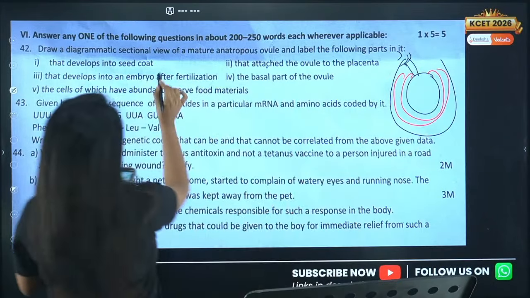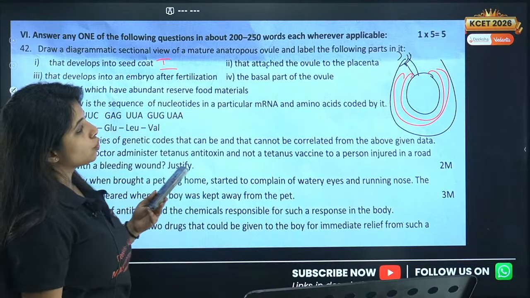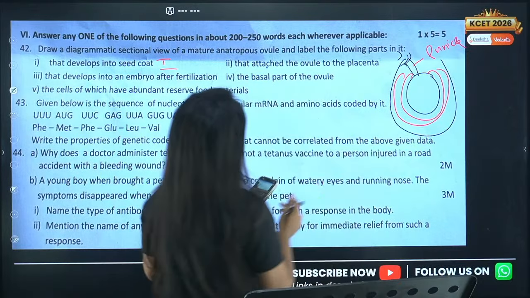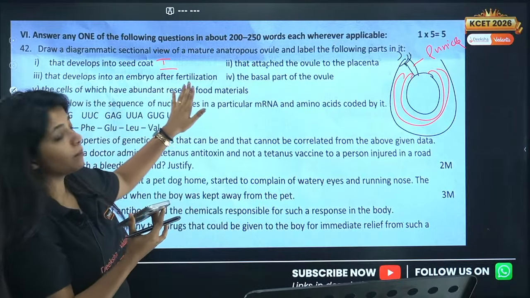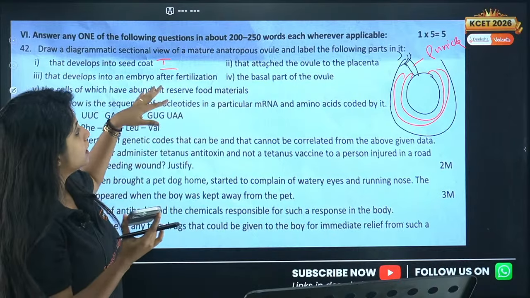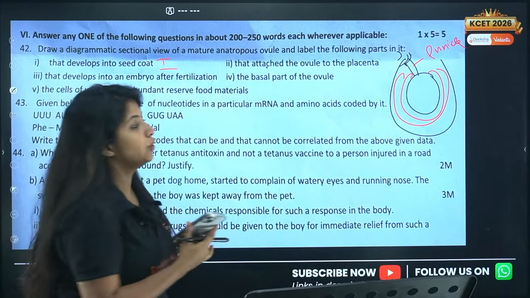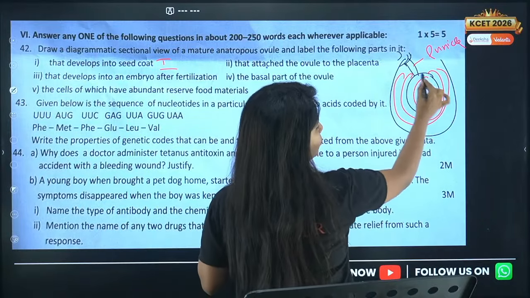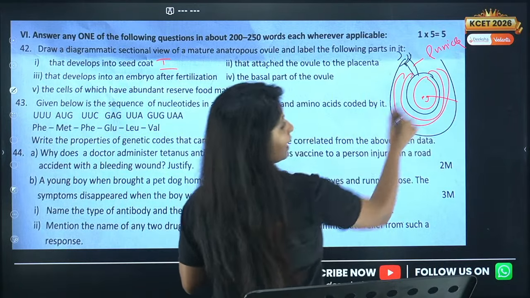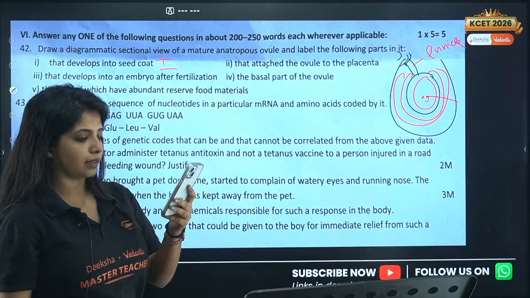The next thing, so this is the integument. Next, what attaches the ovule to the placenta is known as the funicle. And the next part, that develops into the embryo after fertilization. It would be what? So you have to mention the embryo sac, and then you can say that basically there is an egg cell, and the egg cell is the one that develops into the embryo.